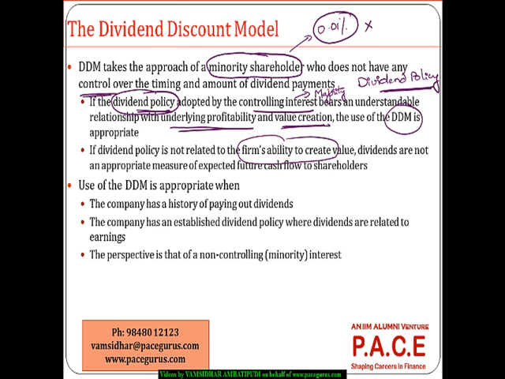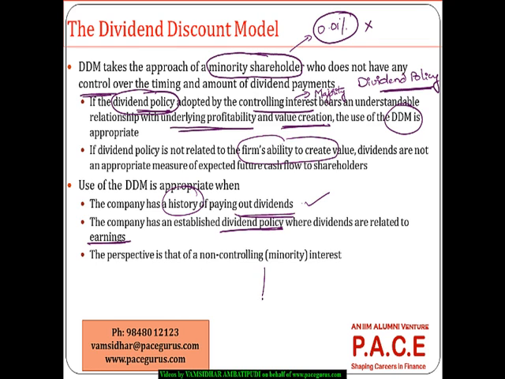And if the company has a history of paying out dividends consistently, better use the DDM for the valuation of that particular firm. If the company has an established dividend policy and dividends are in line with the profits of the company, better go ahead and use the dividend discount model for the valuation of that firm.